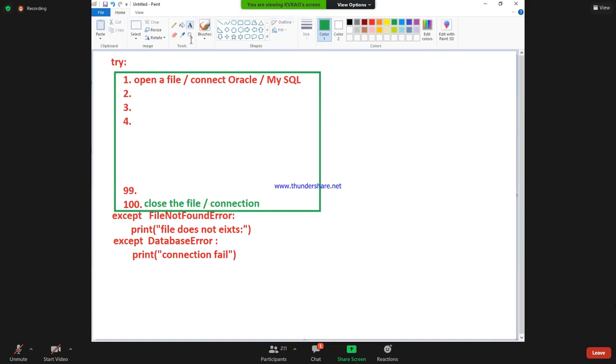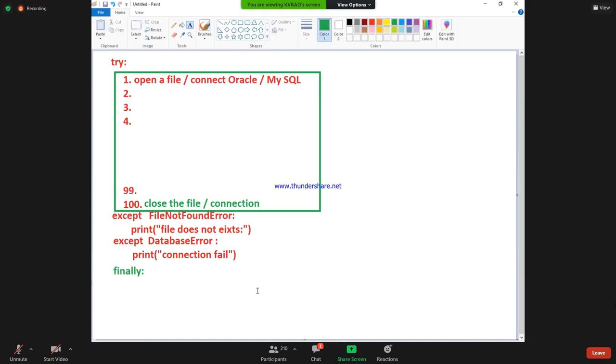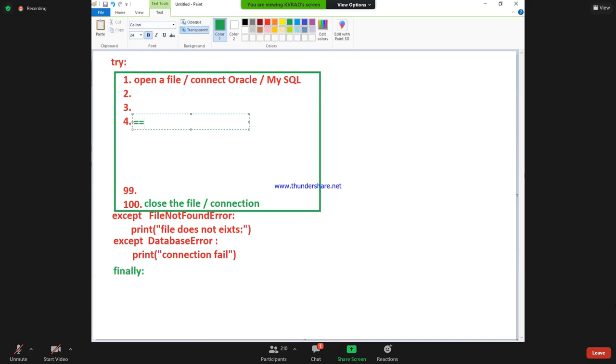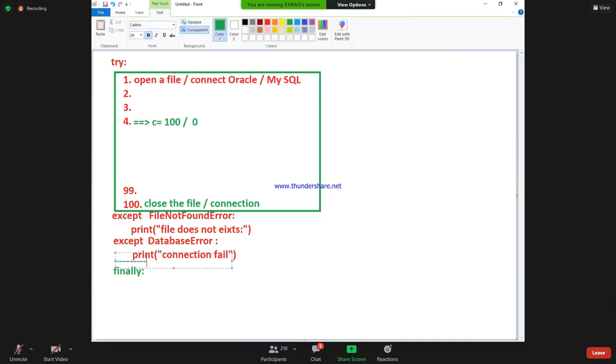Now, dear students, tell me, a finally block is also there. Start here carefully. In line number 4, I have one statement: 100 by 0. Then tell me what will happen. Here I have an except block with zero division. Another except block is also there. Many except blocks are there.